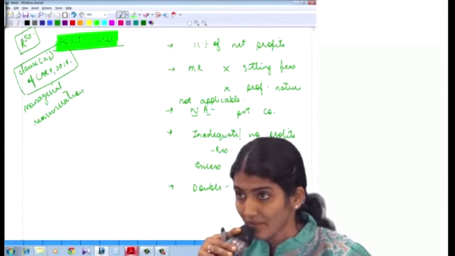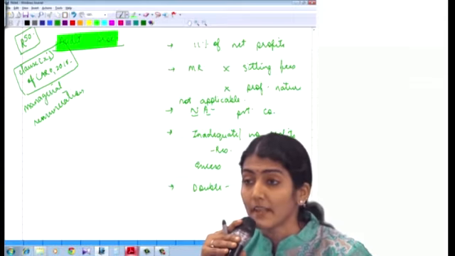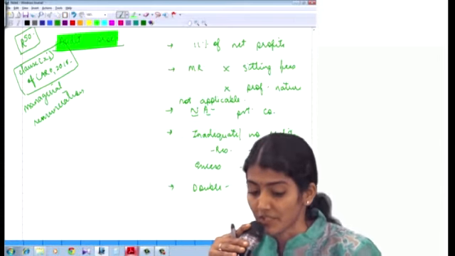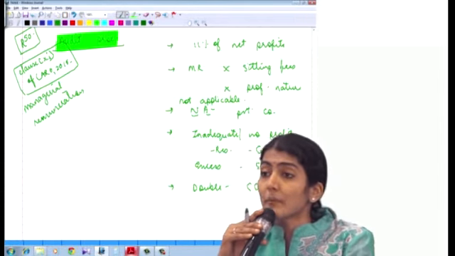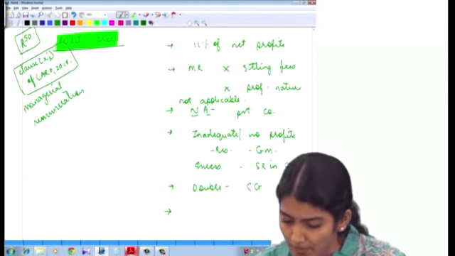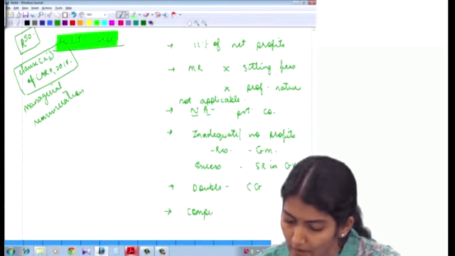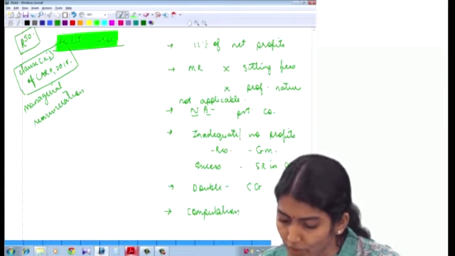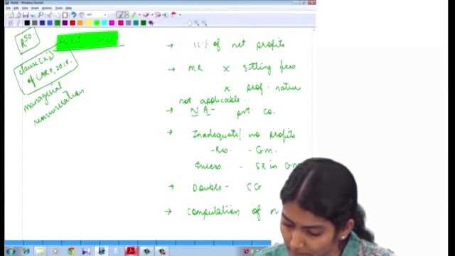So that is regarding the managerial remuneration, and then you can also write regarding the computation of net profits. One more point you can add over here is regarding the computation of the net profits.